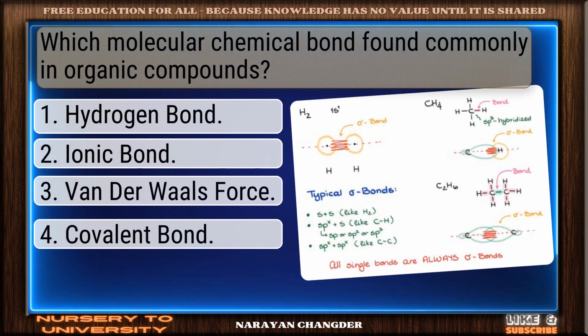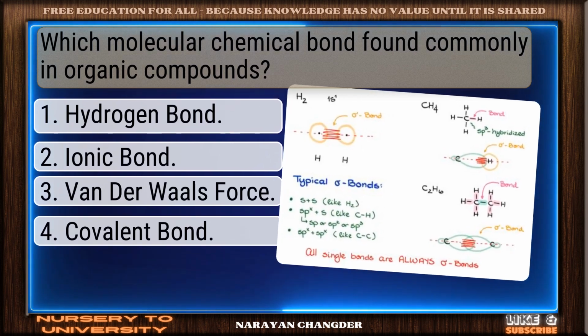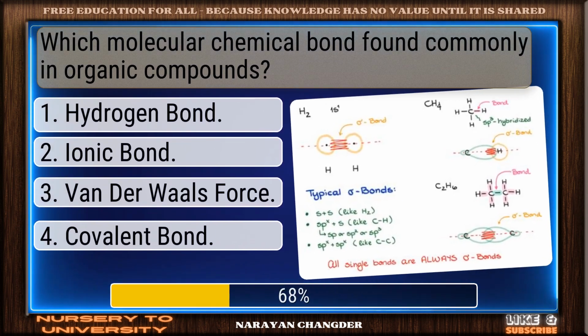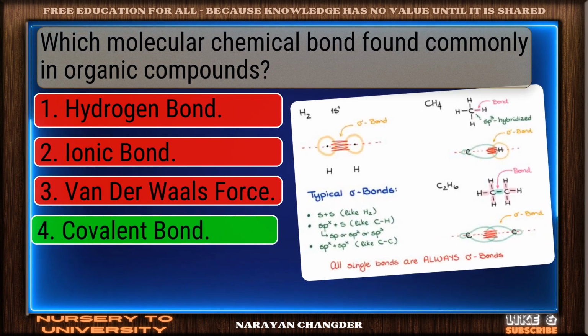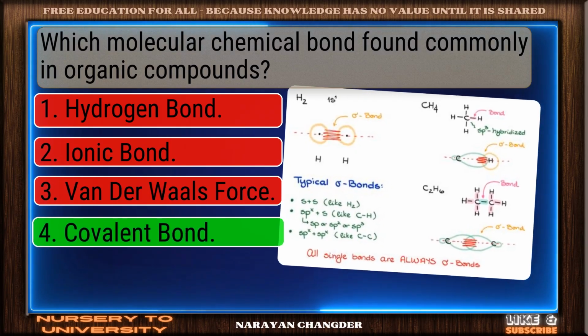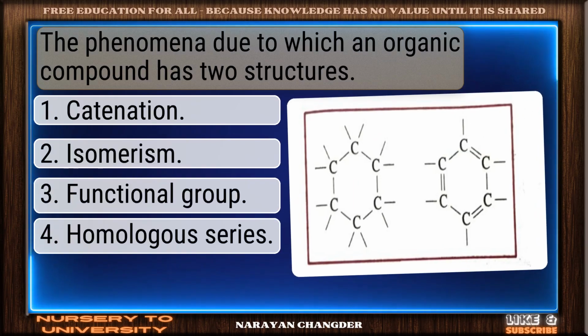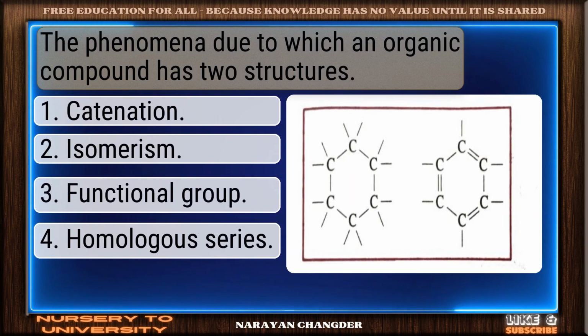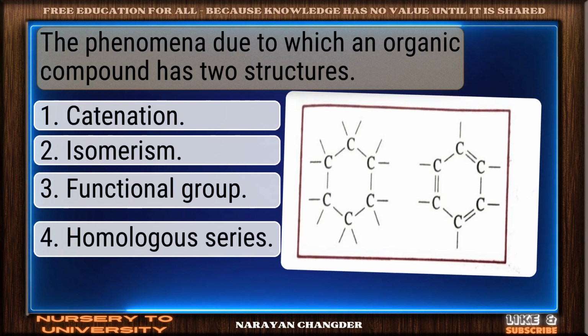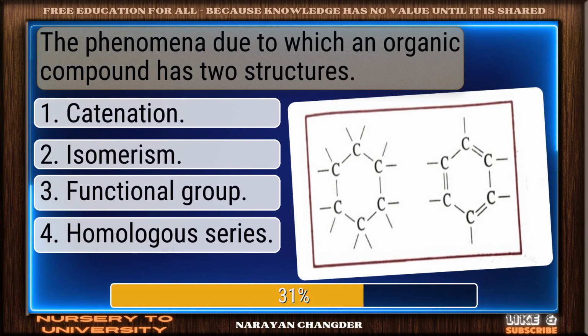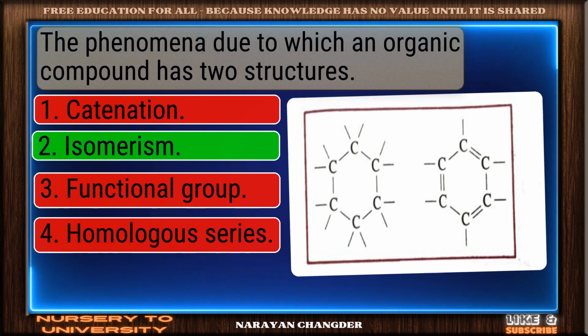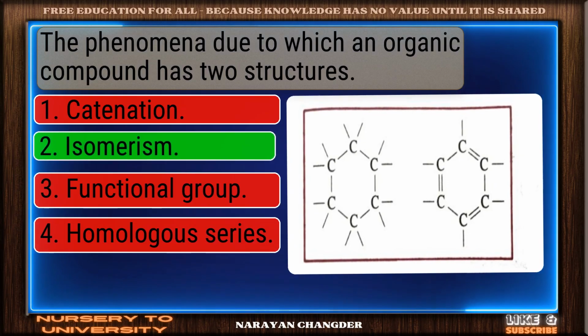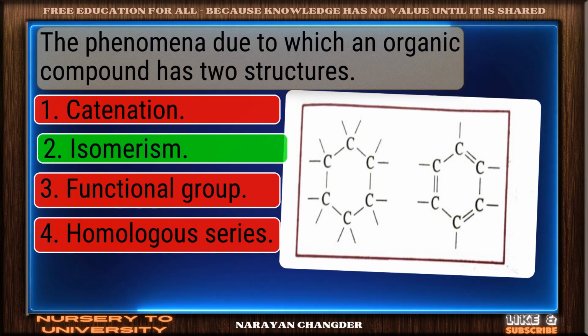Which molecular chemical bond is found commonly in organic compounds? Well reasoned. Covalent bond is the correct choice. The phenomenon due to which an organic compound has two structures. You got it. Your choice isomerism is right.